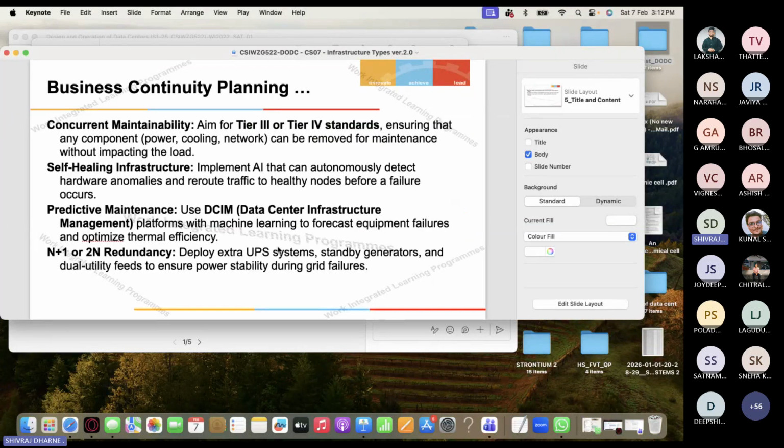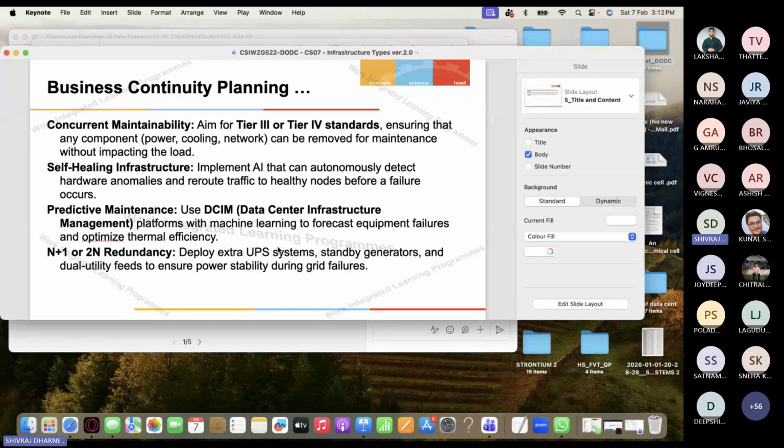So how to plan it? You have concurrent maintainability, which means aim for tier 3 or tier 4 standards. So ensuring that any component, and what are those components? Power, cooling, network, can be removed for maintenance without impacting the load. So you need to have concurrent maintainability. That means there must be redundancy, right? Infrastructure, right?